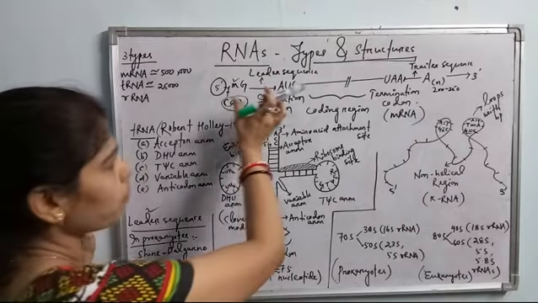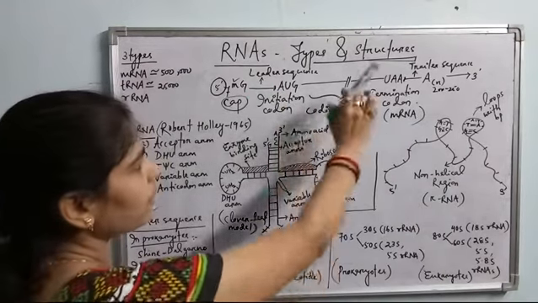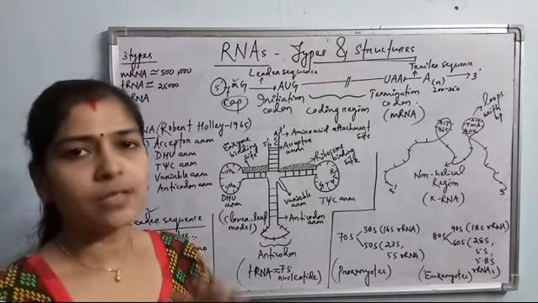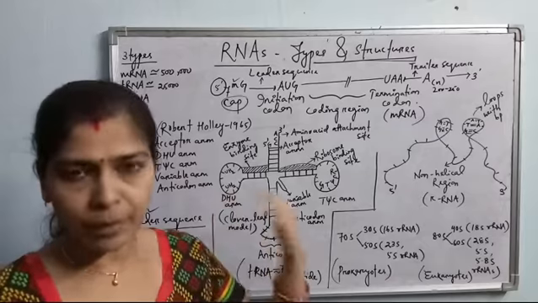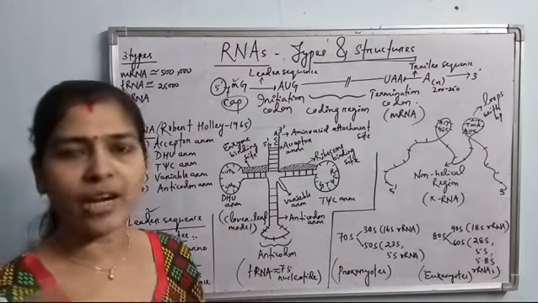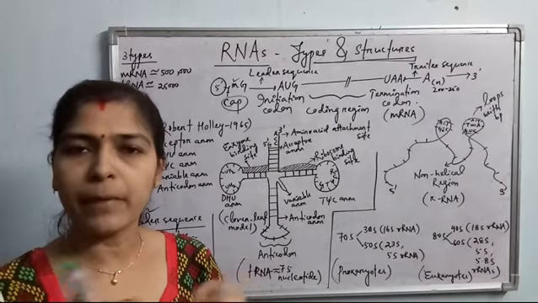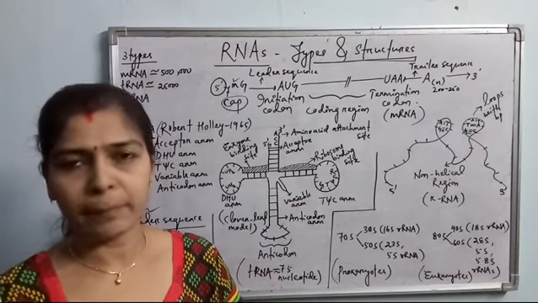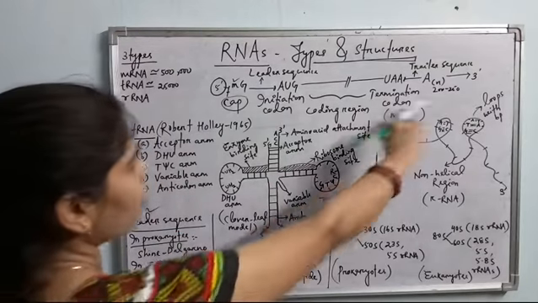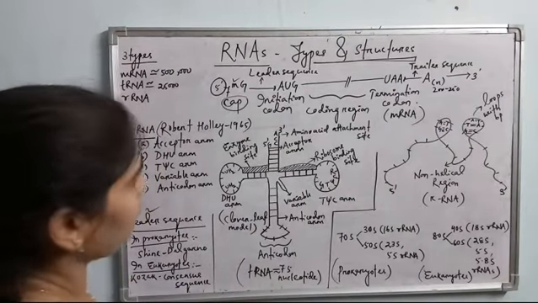Then the ribosome moves ahead and reads the codon sequences, and tRNAs bring the amino acids depending upon the type of codon, and these tRNAs come one after another. These amino acids are linked by peptide bonds to form a polypeptide chain during translation. Okay, so this is all about the structure of mRNA.